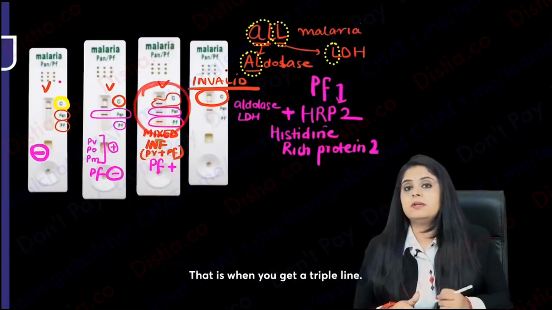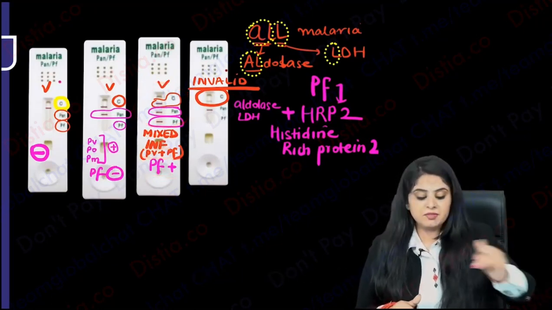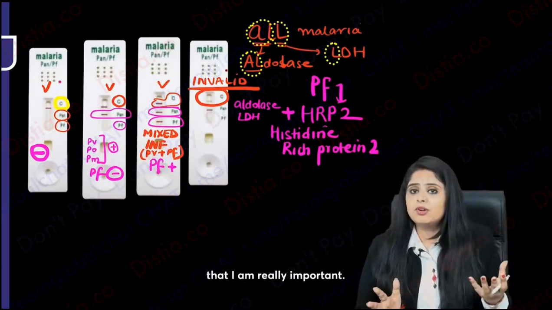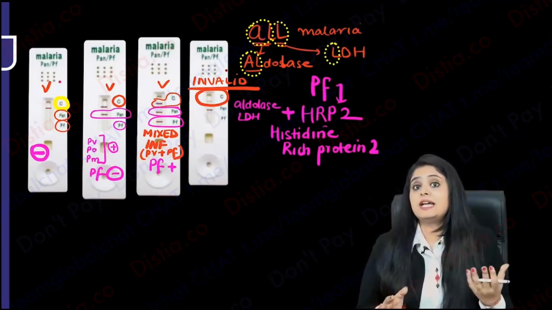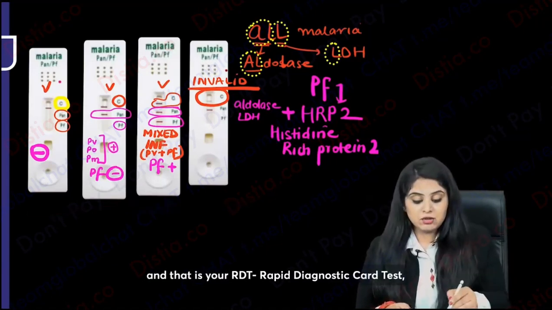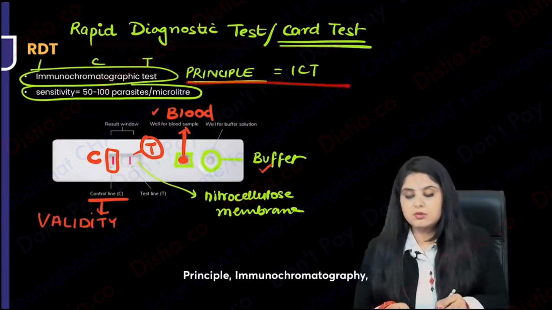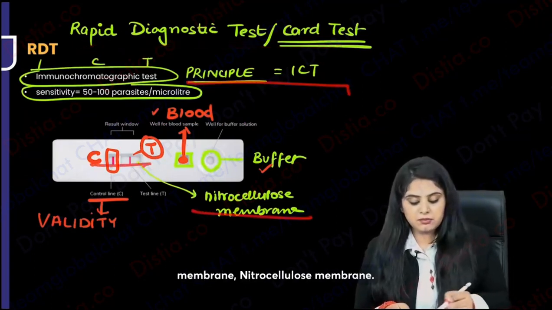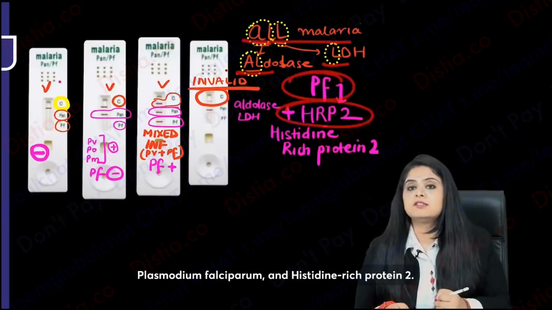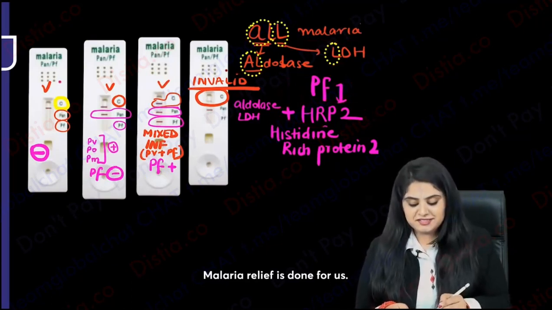That is when you get a triple line. So if you get a triple line, either it is falciparum or it is falciparum with something else. And this means you don't know the final answer. That is why I'm coming back to the point that gold standard is light microscopy, because cards are not going to be that reliable. And that is your RDT, Rapid Diagnostic Test. Principle: immunochromatography, nitrocellulose membrane. All the malaria species have aldolase and LDH. Plasmodium falciparum has histidine-rich protein 2. Malaria, sigh of relief, is done for us.